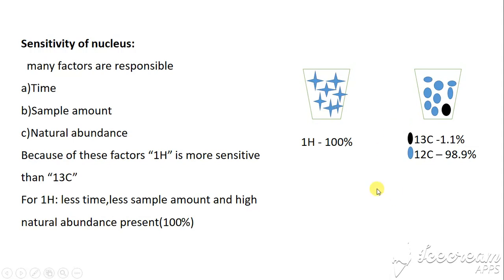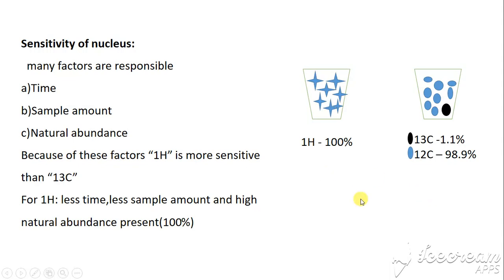Then, for example, if we want to get a spectrum for methane, and during the spectrum we use carbon-13 NMR, carbon-13 spectroscopy, then carbon-13 is present in a very small amount, so carbon-13 requires too much time for getting a spectrum, and a high amount of sample is also required for carbon-13 spectroscopy, because the natural abundance of carbon-13 is very low, 1.1%.